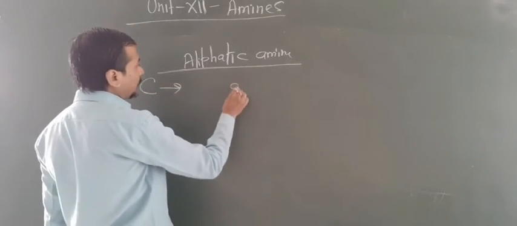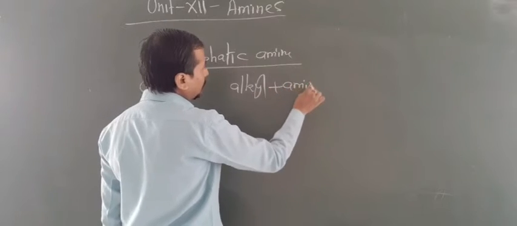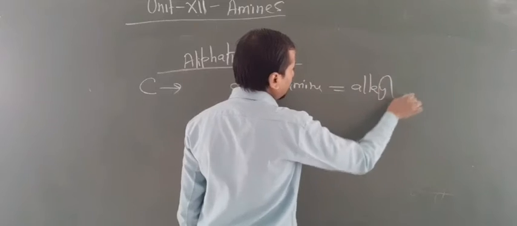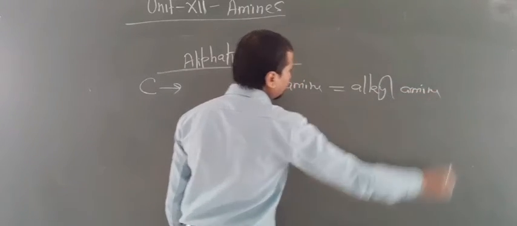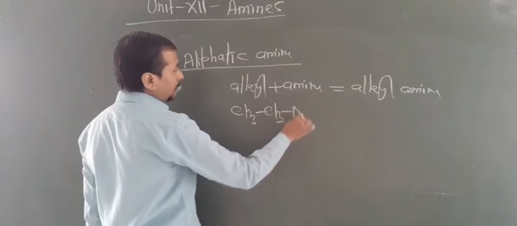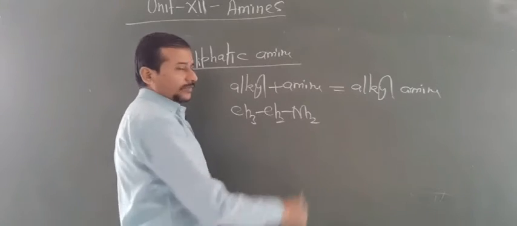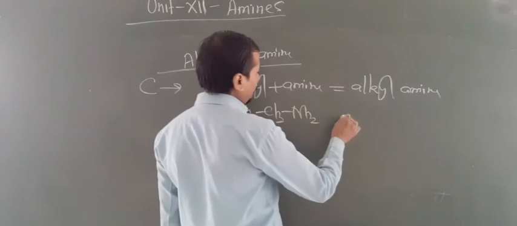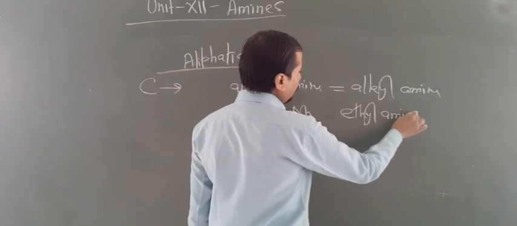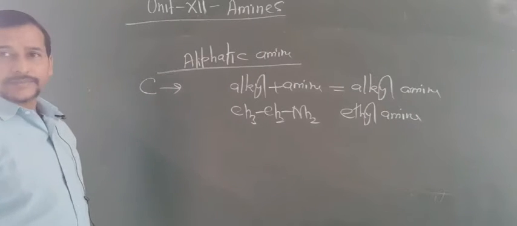So what you have to do? You have to add alkyl as a prefix and amine as a suffix, so this becomes alkylamine. Now take an example, CH3CH2NH2. This is a 1 degree amine. Are you getting this point? Because NH2 is there, this is a 1 degree amine. Now this is known as 2 carbon ethyl, and for NH2 you have to add the word amine. So this is about the common name of aliphatic amines.